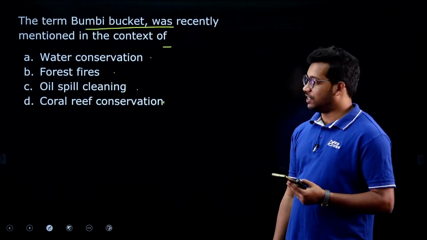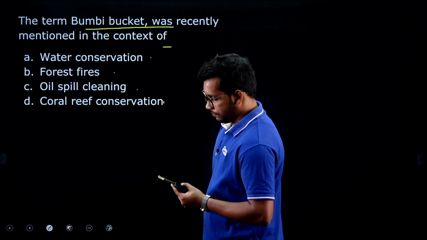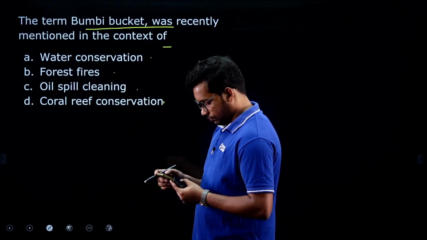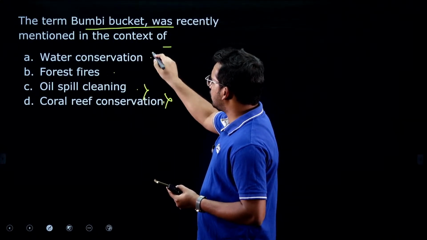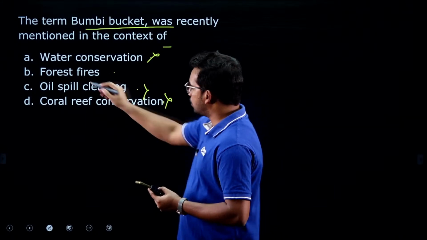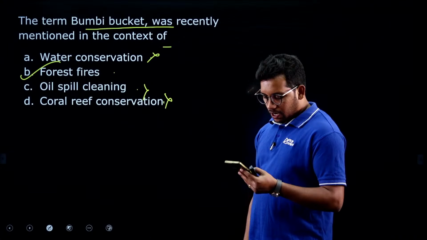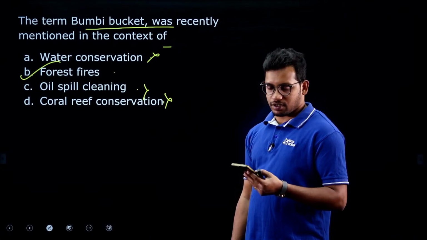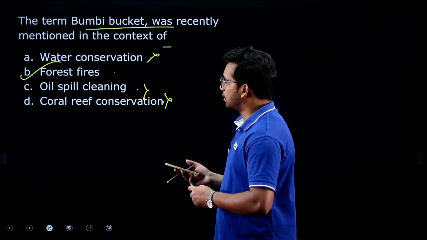This should be answered easily, isn't it? We have discussed it, and it is a straight question. You can eliminate coral, oil spill cleaning, all those things. It is a very direct question. So the answer is forest fires. Yes, many people are answering because this is an easy question, right. Srinath, Trida, Ranjan, Diksha, Oendrila have answered, that's correct.